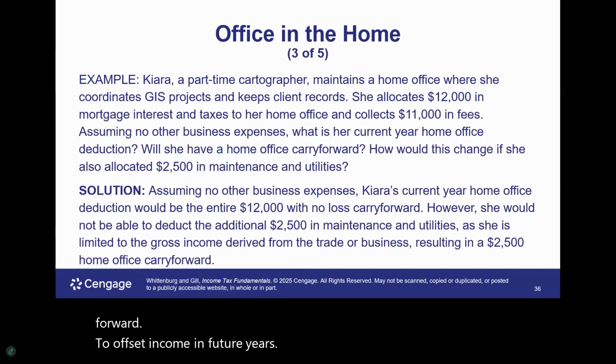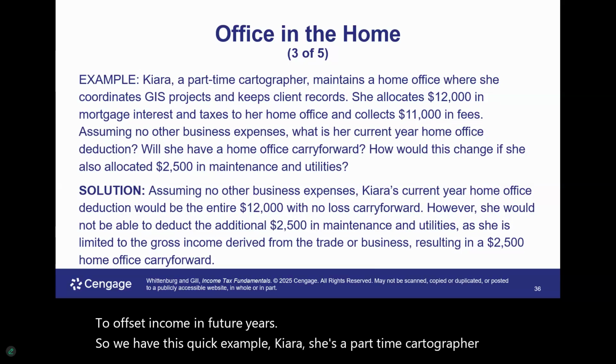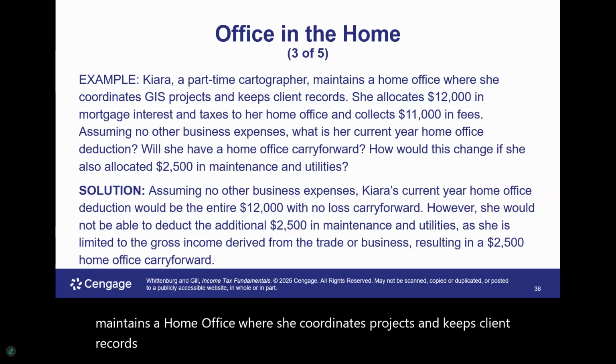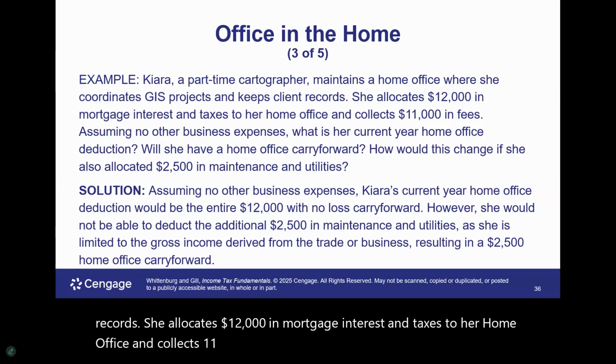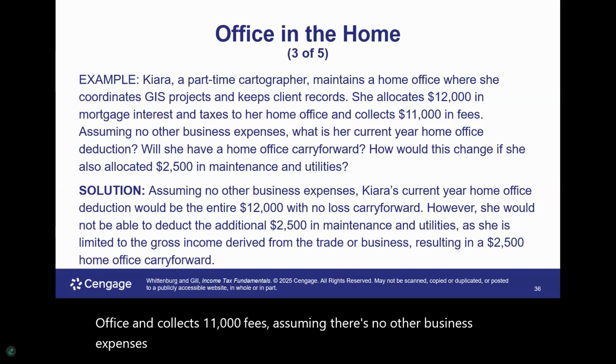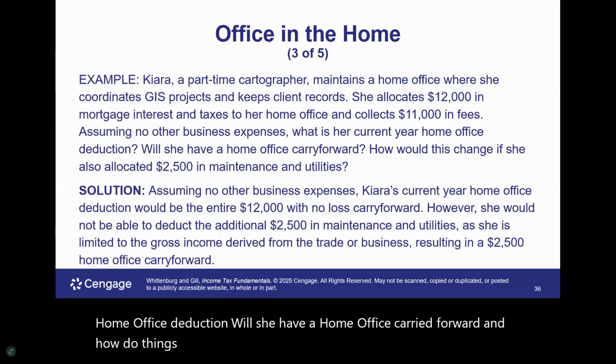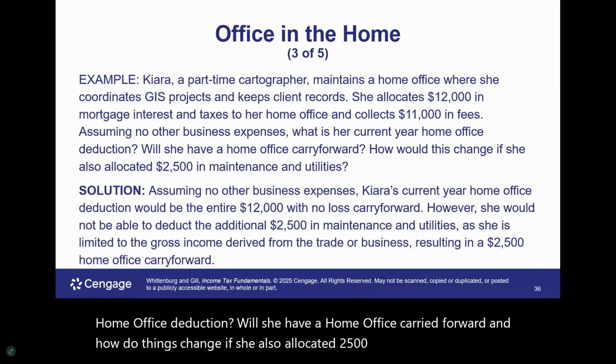So we have this quick example. Kiara, a part-time cartographer, maintains a home office where she coordinates projects and keeps client records. She allocates $12,000 in mortgage interest and taxes to her home office and collects $11,000 in fees. Assuming there are no other business expenses, what is her current year home office deduction? Will she have a home office carry forward? And how do things change if she also allocated $2,500 in maintenance and utilities?